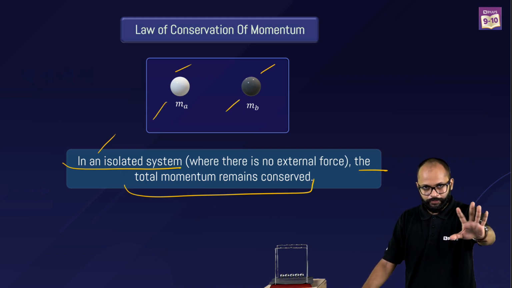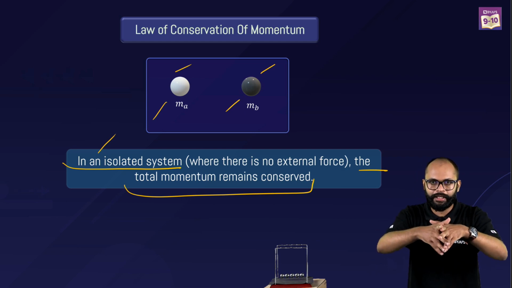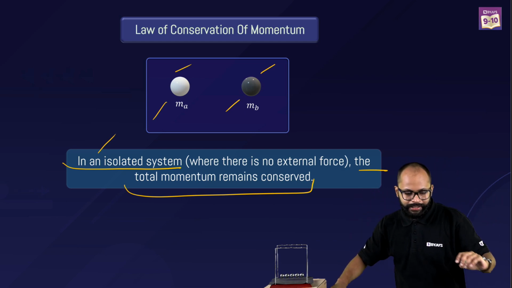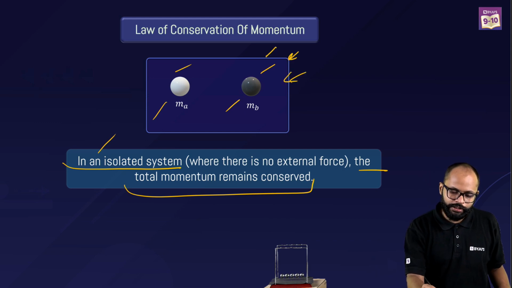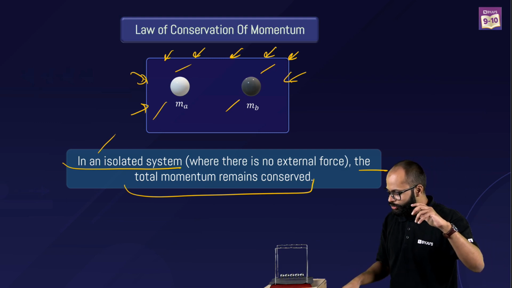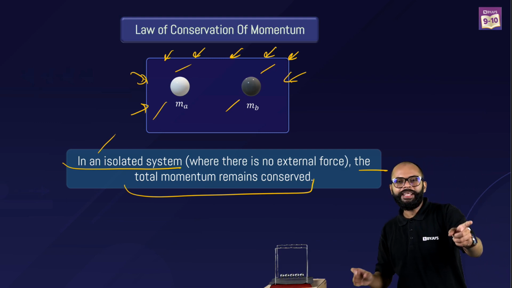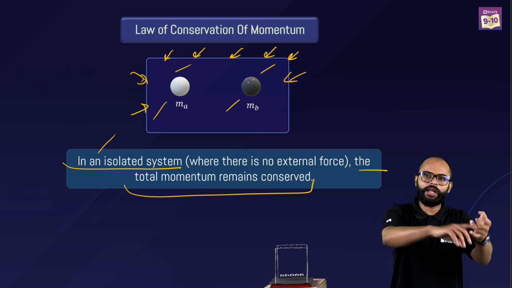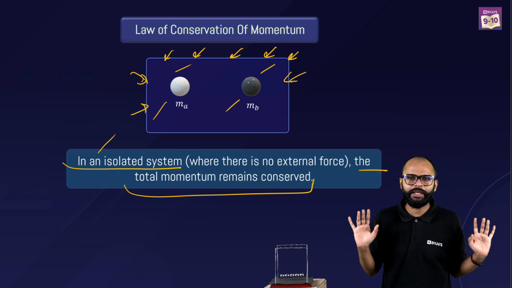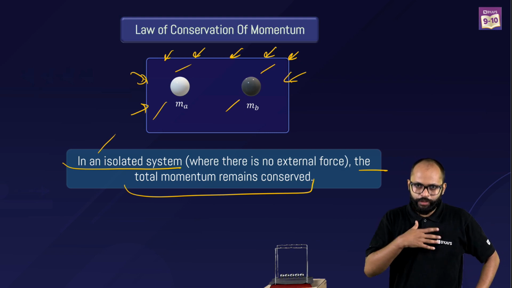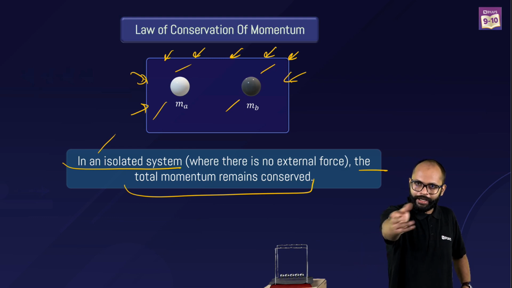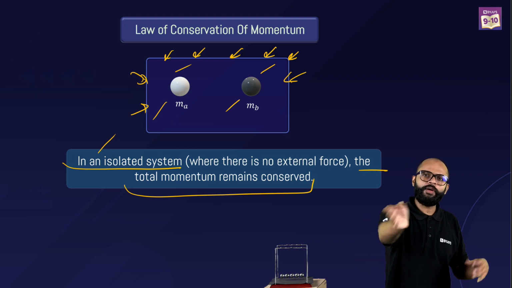But if you understand both of them together, if you take both of them into the picture, what is happening? Inside this box, whatever happens is not your concern. Why? Externally, no force was applied. There is no force externally. Body A struck body B, body B struck body A, they struck each other. It is a matter of the house, we will sort out what happens inside. What is it to you? Did you put an external force on anyone? No sir, I didn't do anything. Whatever happened, happened inside the house. A struck B, B struck A, done.